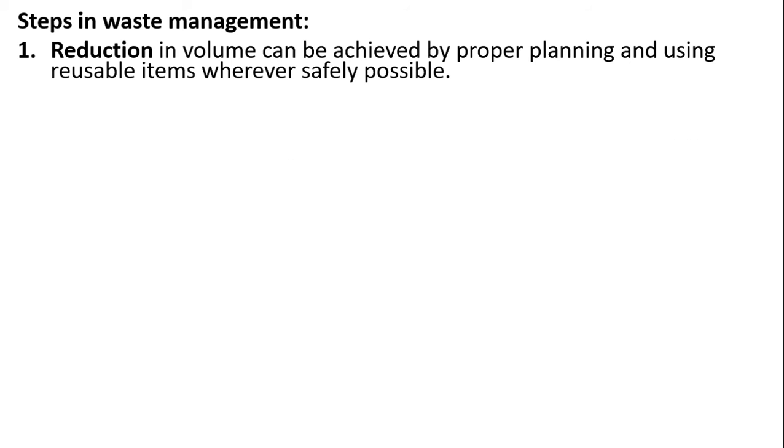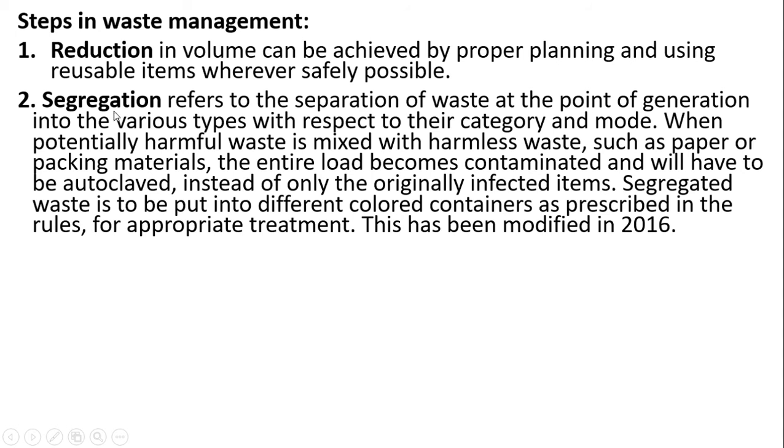First is reduction in volume, which can be achieved by proper planning and using reusable items whenever safely possible. Segregation is the separation of waste at the point of generation into various types with respect to their category. When potentially harmful waste is mixed with harmless waste such as paper or packing materials, the entire lot becomes contaminated and will have to be autoclaved. Instead, only the originally infected items should be treated. Segregated waste is to be put in different colored containers as prescribed. As the rules for appropriate treatment, this has been modified in 2016.